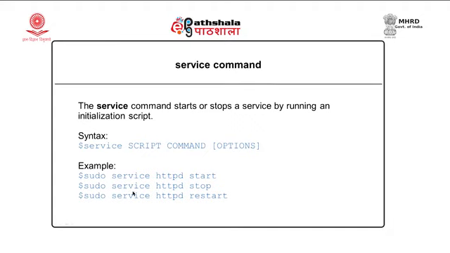Now, you must note that I have used the sudo command because most of the services need root level privileges or super user privileges. A normal user may not be able to configure services or start or stop services. That is why the sudo command is required to either start or stop various services.